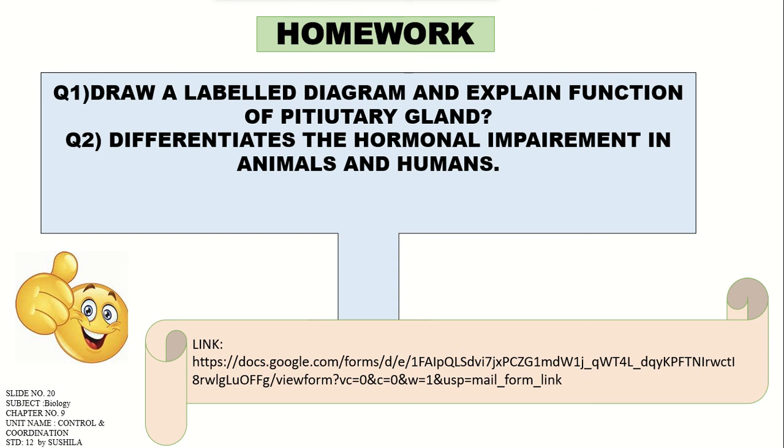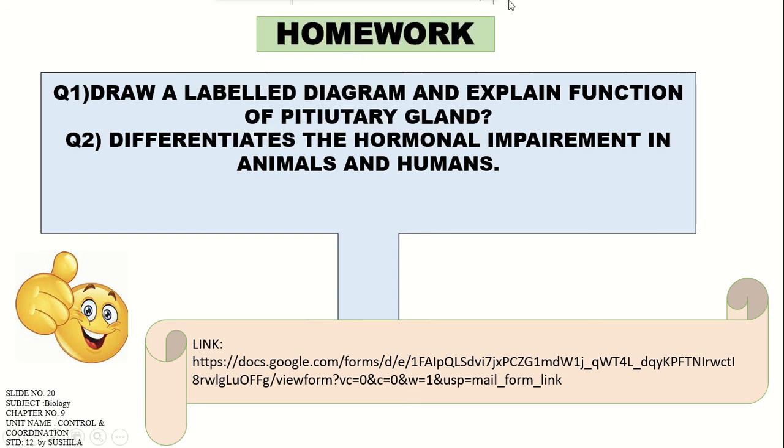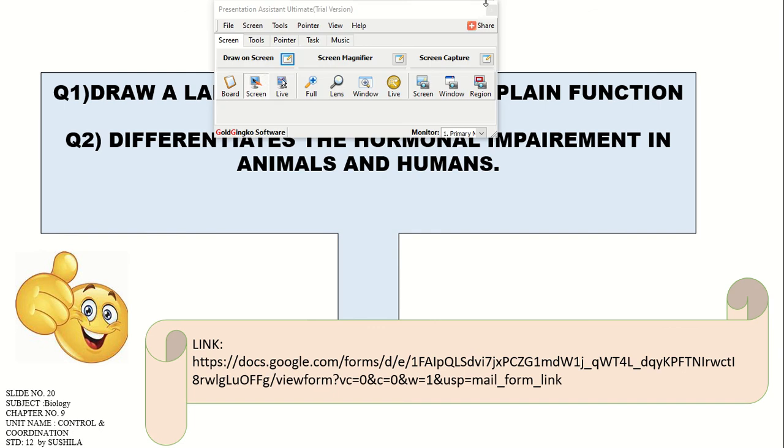These two things you can search and gather some information from any other resources, that is the net or videos. And on your screen you can see a link also, which you have to open. You will get it from your respective teachers, under which you have to submit your answer, fill it in and submit it, and through this you will be able to get a clear idea regarding this chapter, control and coordination.